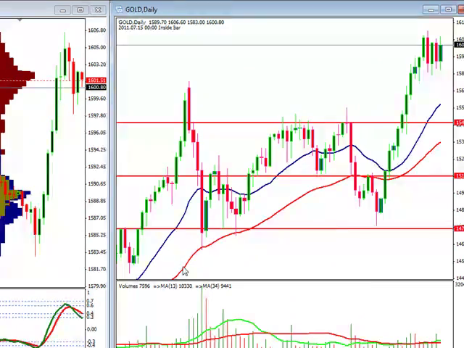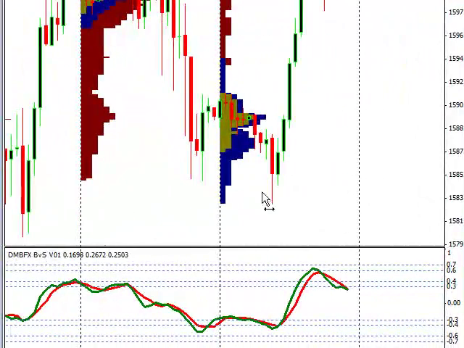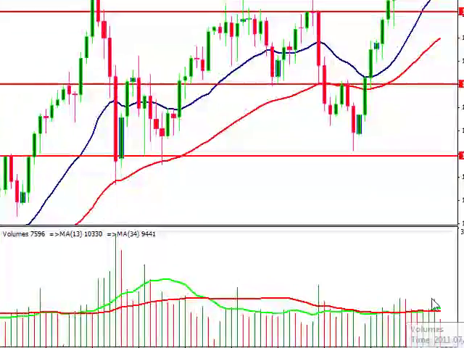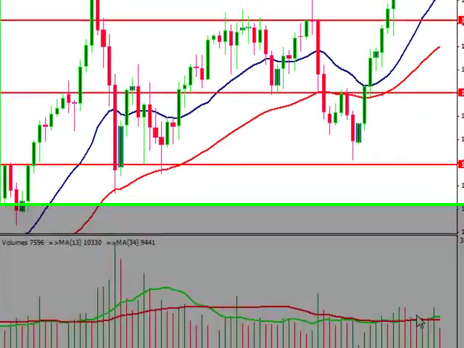Overall, on our hourly, we can see that we're in the overbought range on our RSI indicators, and starting to come out of that. But even if we do come down into that 1580 range, we'll probably see this turn over. And we can see how long it took. We see this great move on the daily, and finally our short-term moving average is taking control, but you see how long it took for that to happen.